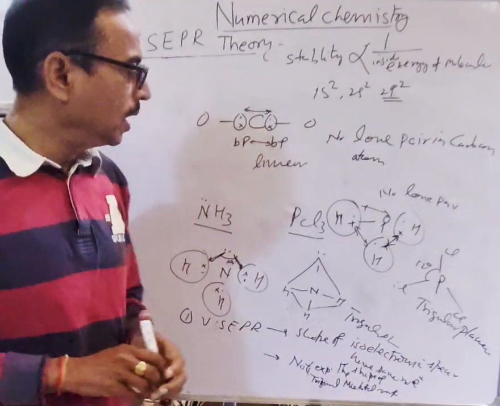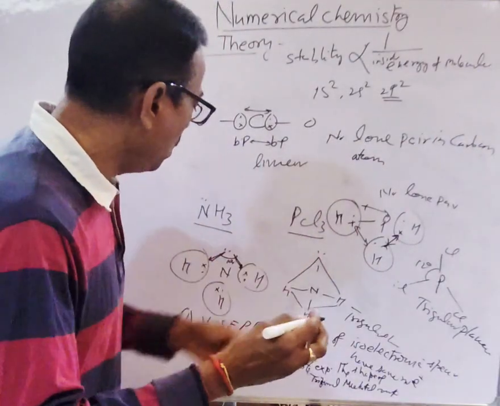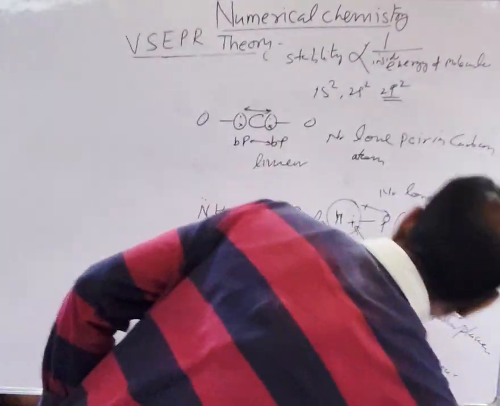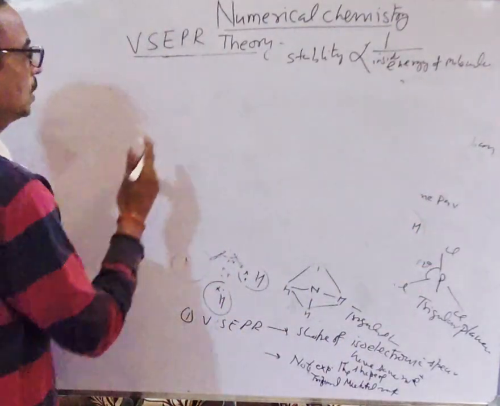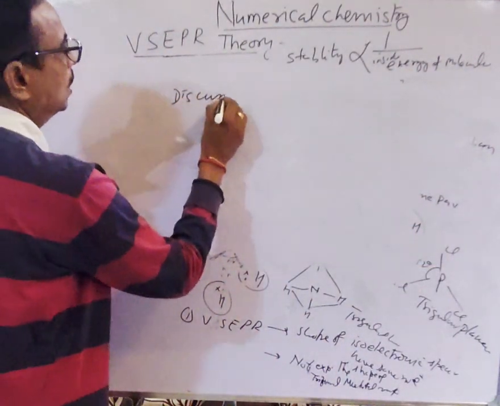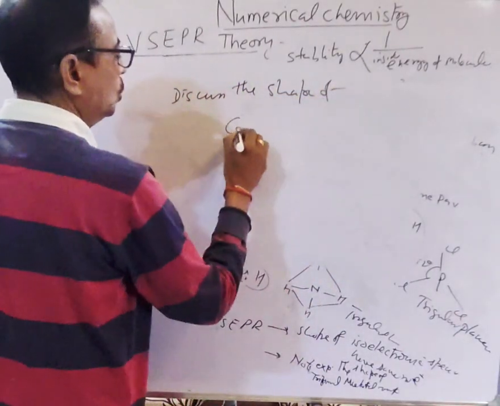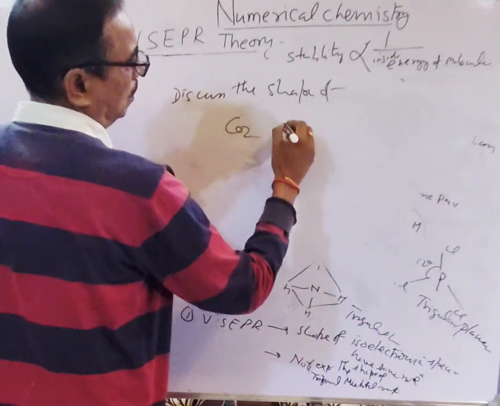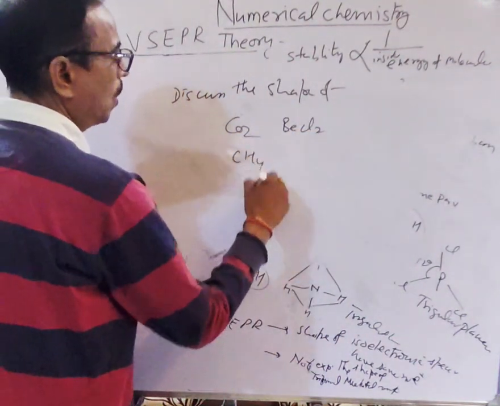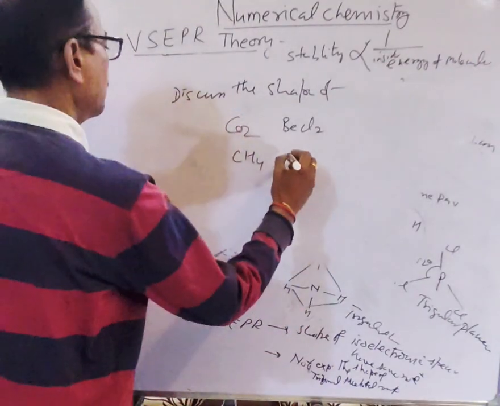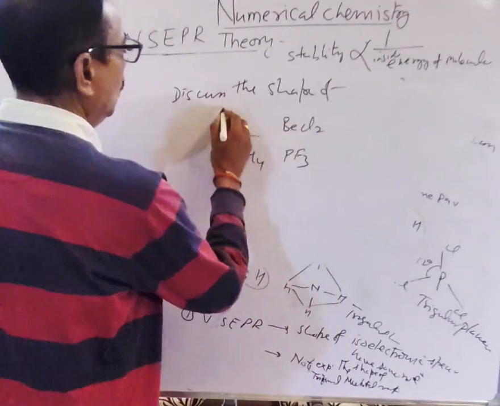I think you have understood these things, and you should practice more compounds. So today's assignment is to discuss the shape of CO2, BCl3, CH4, PF3.